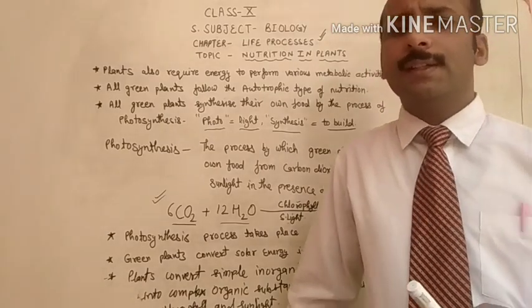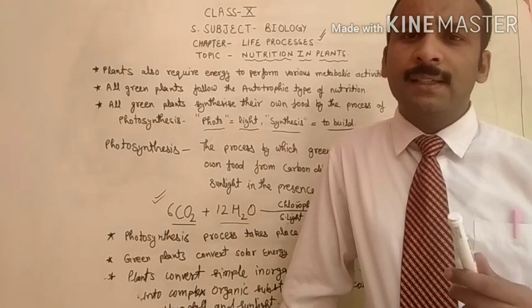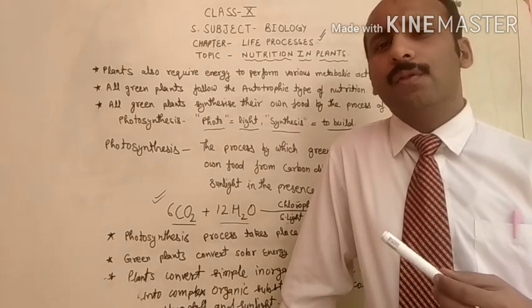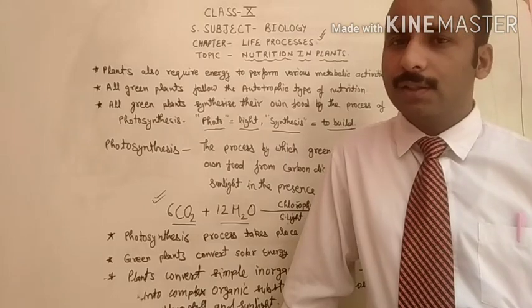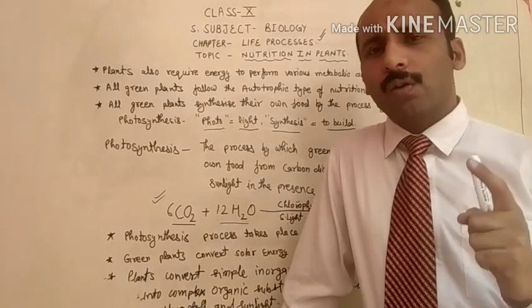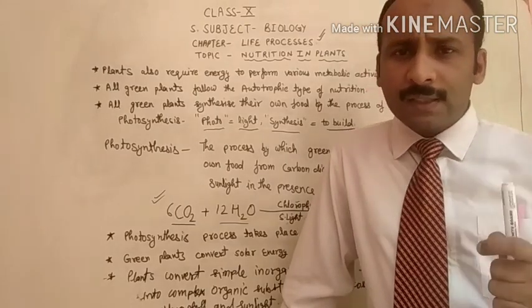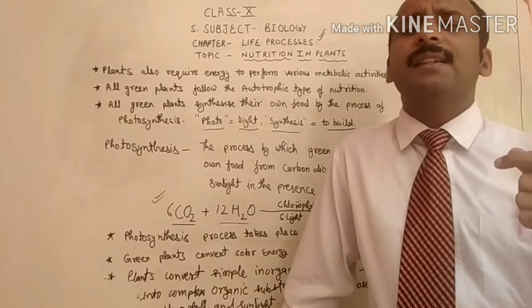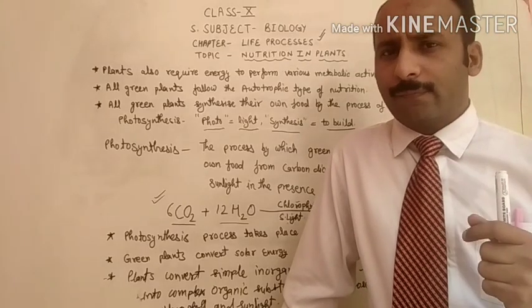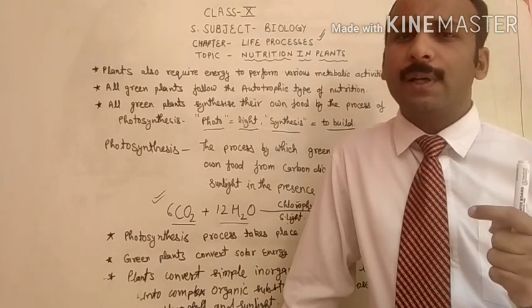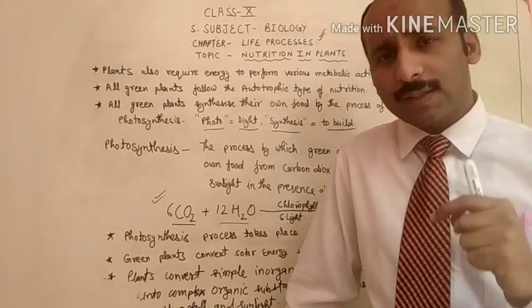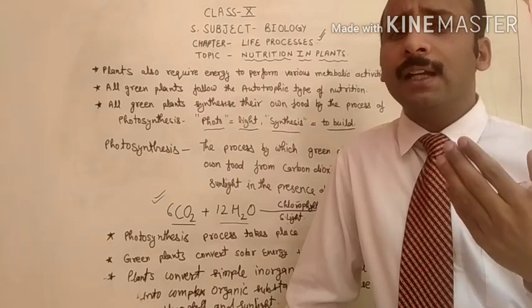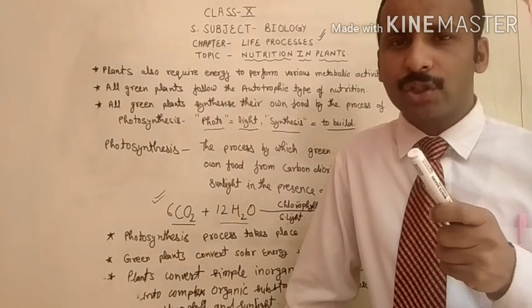Most of the students give the answer that plants take CO2 in the process of respiration and release oxygen. No, this is the wrong answer. Plants also respire just like animals. They also take oxygen and release carbon dioxide during respiration.